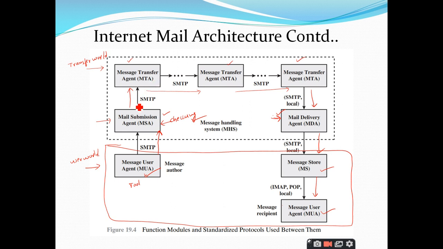So this message user agent works on behalf of the user. On behalf of yourself, the MUA is going to format the message, add the destination address, and add the subject. Everything is done. So you can assume it as a tool which is used by the user to view the contents of the email or to write the contents. Anything can be done by making use of this tool or program. Clear?